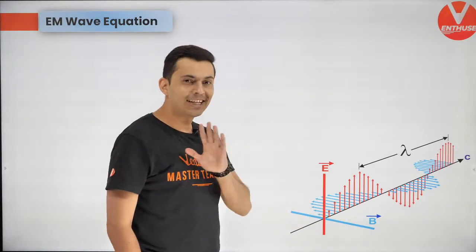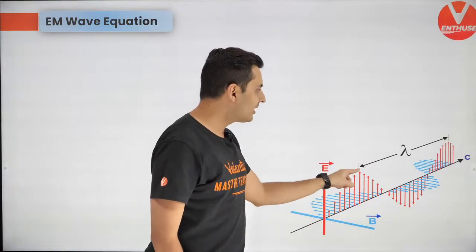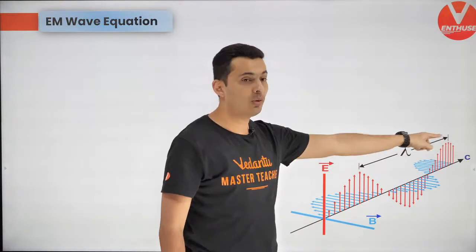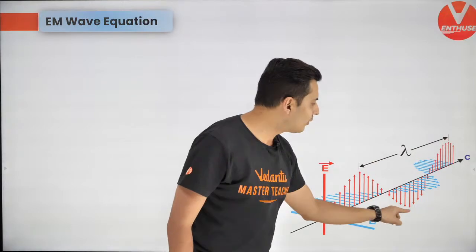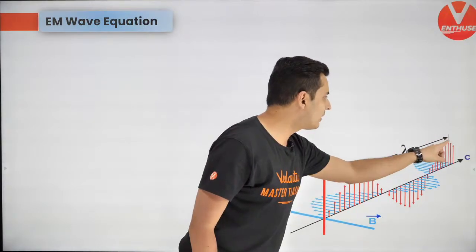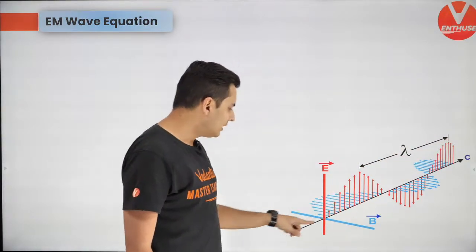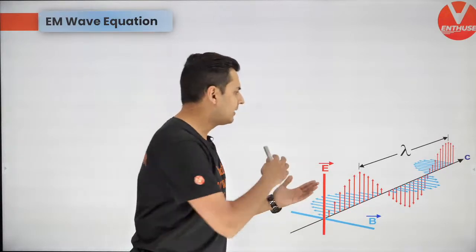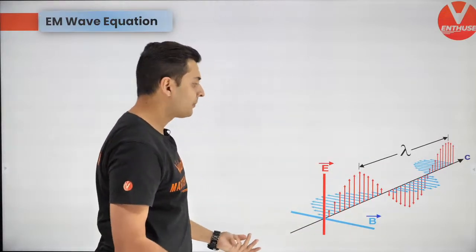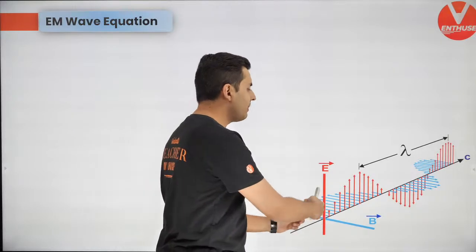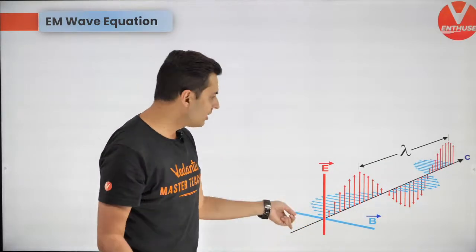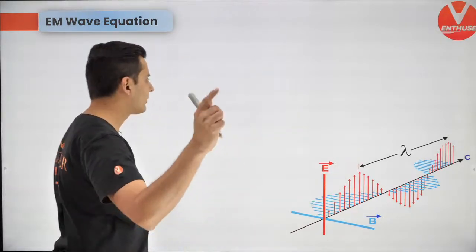Just like in transverse waves, from one crest to the next crest, that would be the wavelength. You can see a wave like this. So that's a wavelength. Or from one trough to the next trough, it doesn't matter. Both wavelengths will be the same. You can also calculate the wavelength for the magnetic field. It doesn't matter. Both waves are simultaneous.